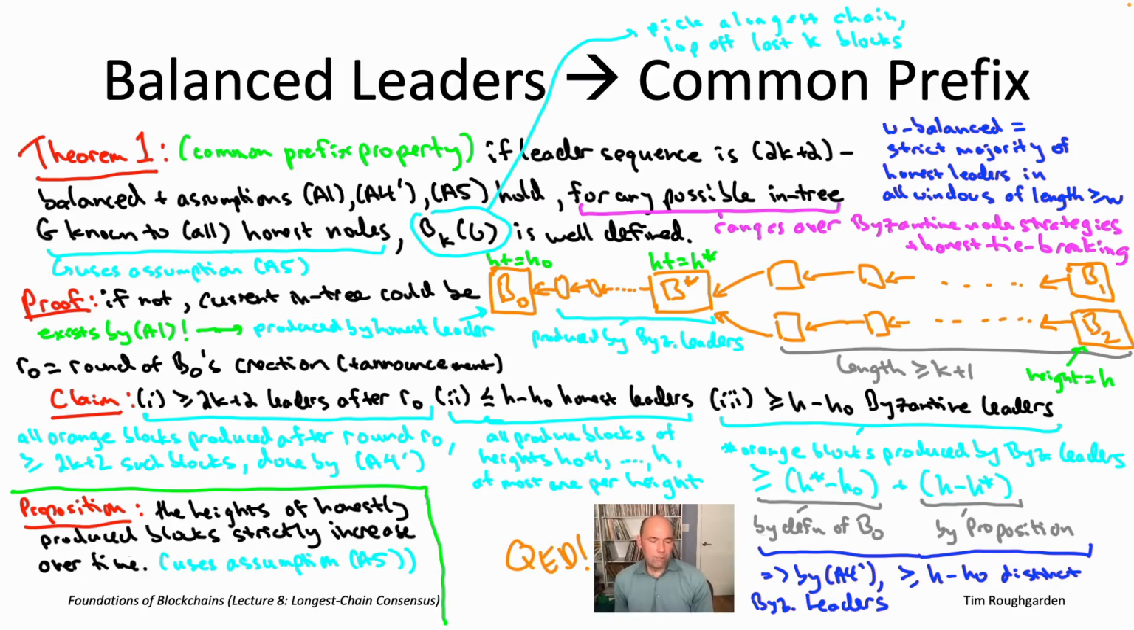But I do think, of all the proofs, this one probably teaches you the most. And I think you really see how the various assumptions that we're making work together as a team to force this common prefix property, which again is the key to finality, to be true. Okay, so that's it for now.